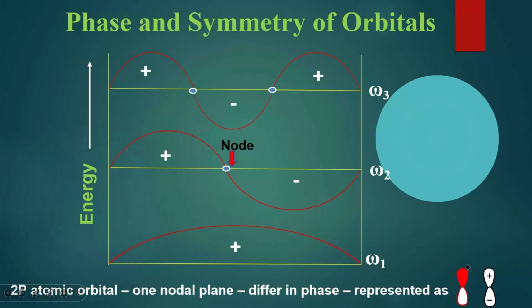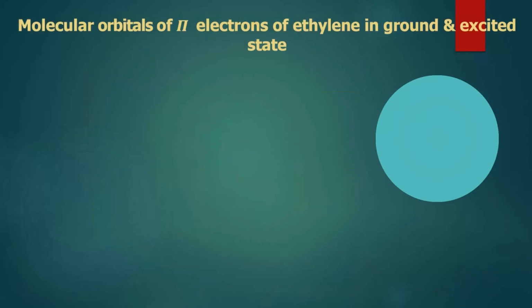The orbitals of the same phase, when they combine together, are said to be symmetric in nature. If they have opposite phase, they are unsymmetric in nature. It is the interaction of these atomic orbitals which gives rise to molecular orbitals. Let us look into the molecular orbitals of the pi electrons in ethylene in both ground and excited state.